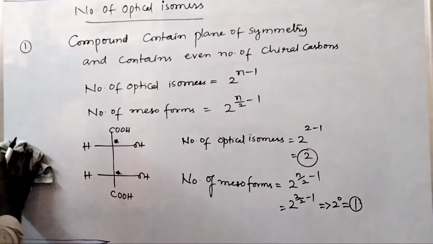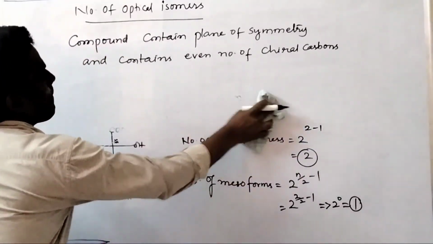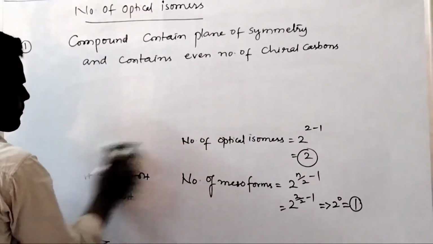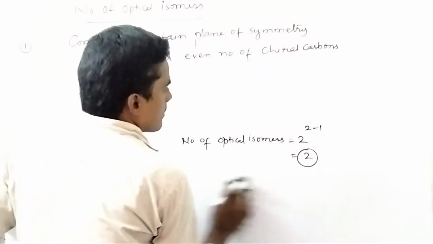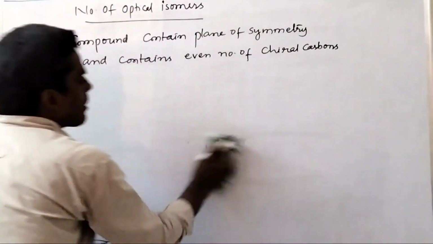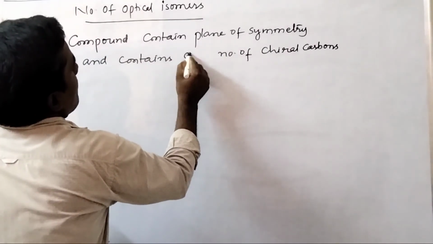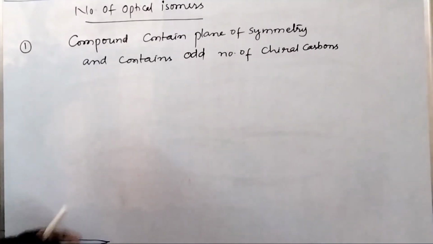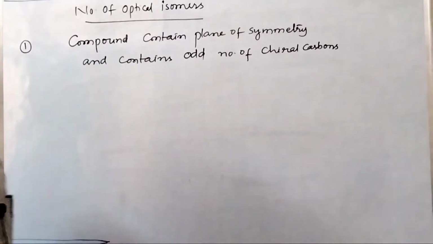Okay, next, the third one is if the compound contains a plane of symmetry and contains an odd number of chiral carbons.